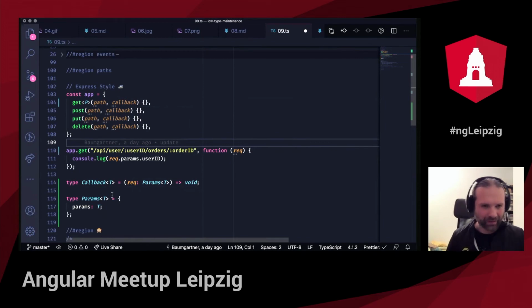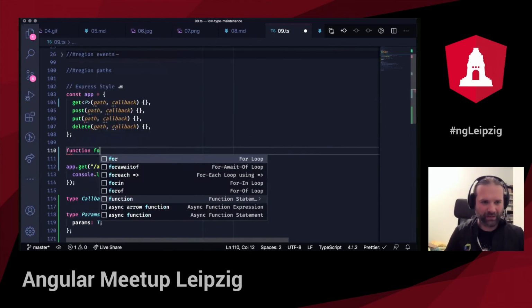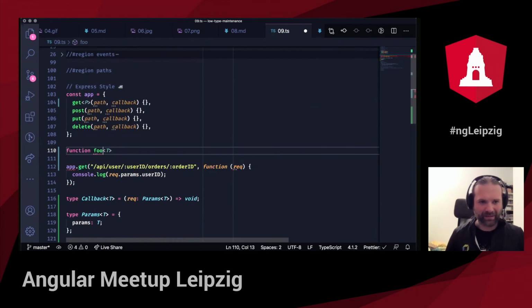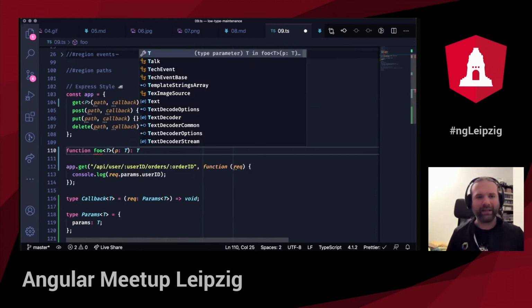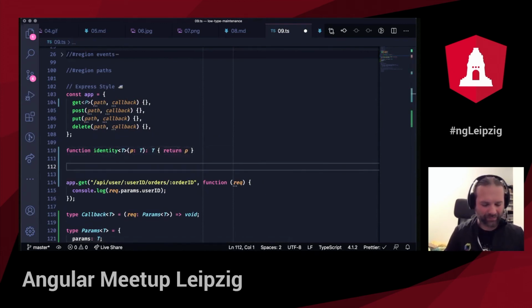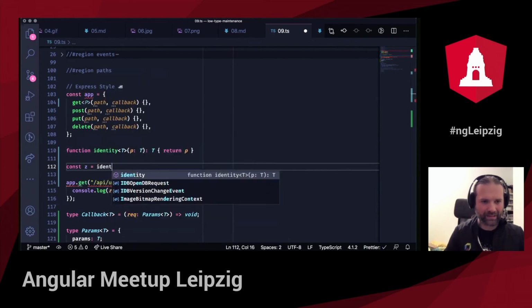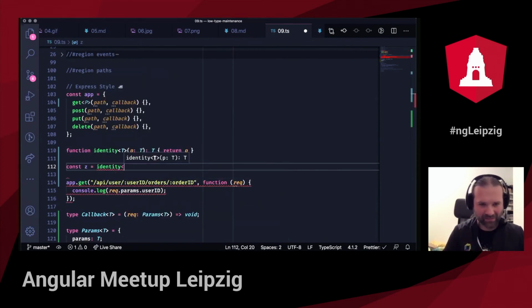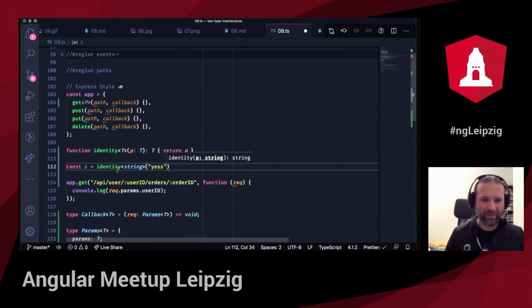work for me. So if I have a function foo that accepts a type parameter T, and then I have p, which is of T. Let's do it like that, and let's return that type. So this is basically the identity function. What I can do, of course, is say, okay, const c is identity, and then I specify the type. It's string. Yes. Then c becomes string.